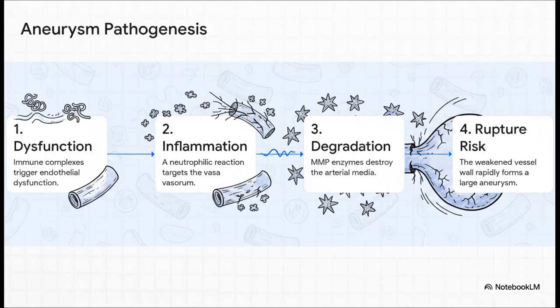So how do those incredibly lethal aneurysms actually form? It's a fascinating and terrifying sequence of events. The disease launches this targeted neutrophilic assault on the vasa vasorum. Those are the tiny little vessels that supply the artery wall itself. This starves the artery wall of blood, leading to enzymatic degradation of its middle layer. The structural integrity is just gone, and the result is the rapid ballooning of the vessel into a large aneurysm that is just waiting to rupture. It's a process of wall destruction, not narrowing.